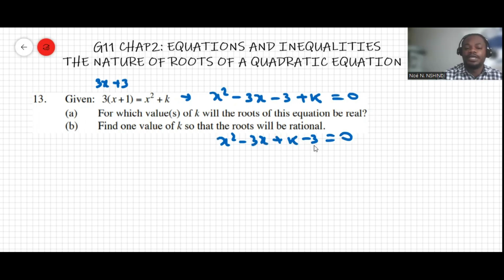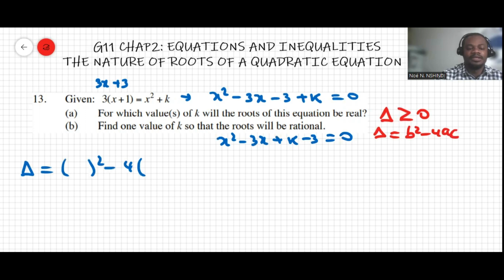Now, for which values of k will the roots of this equation be real? And then we know that the roots must be real if the discriminant is greater than or equal to 0. And the discriminant is b squared minus 4ac. So over here, delta will be equal to b squared minus 4ac. So we can substitute b is negative 3, a is 1, invisible 1 is there, and then c is k minus 3.